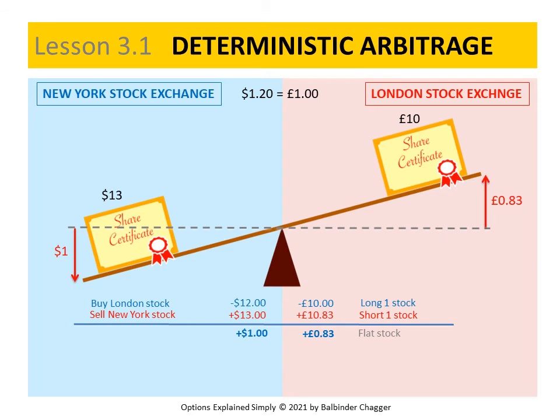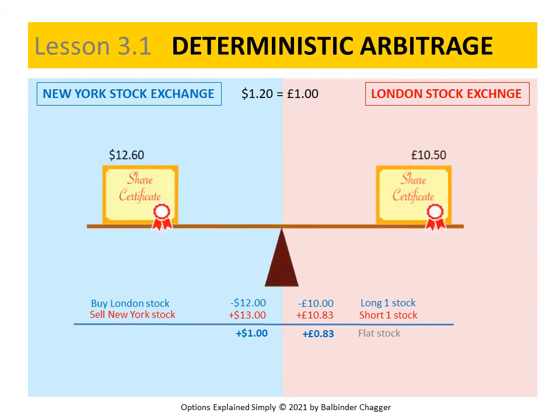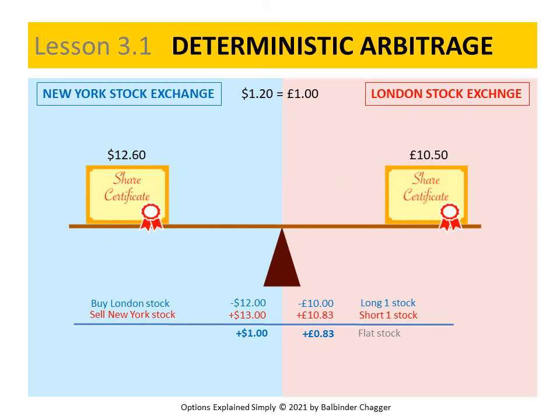There are an infinite number of possible prices at which these two shares can be in alignment with each other. Say the New York share price settles at $12.60 and the London price at £10.50. Then the values are equal and aligned. Then we've exploited the arbitrage opportunity fully, and we should exit it by trading out of our positions, by selling the London share to flatten our long London position and buying the New York share to flatten our short New York position.